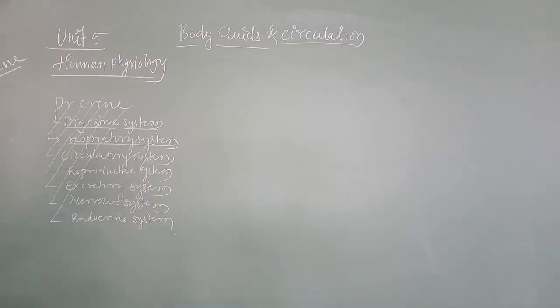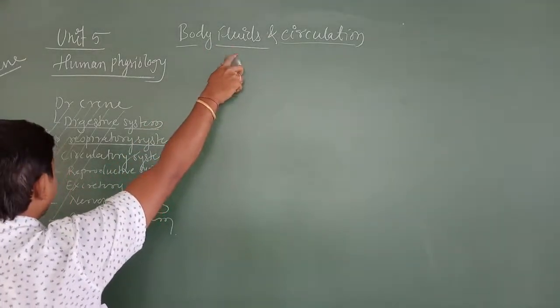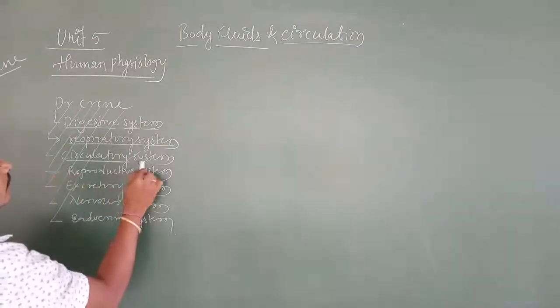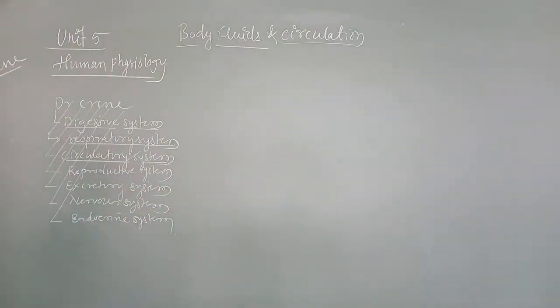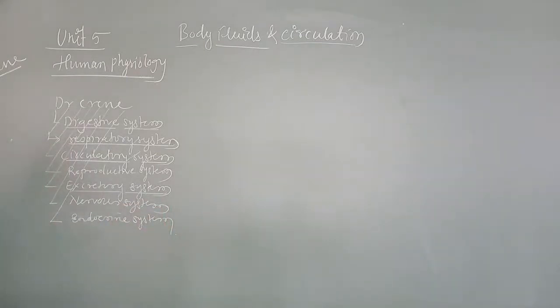Third one, we are going to go for body fluid and circulation. Today we are going to start discussing that, and that is nothing but the circulatory system. Okay, excretory products and their elimination, in the sense, this is the excretory system. You are going to study locomotion and movement.